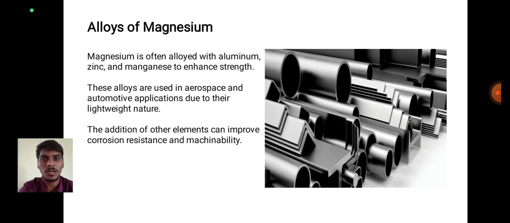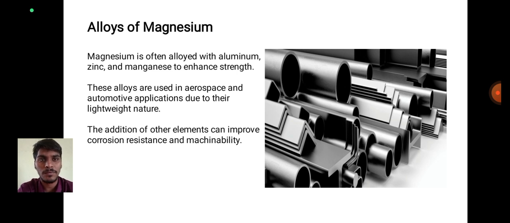These alloys are used in aerospace and automotive applications due to their lightweight nature.